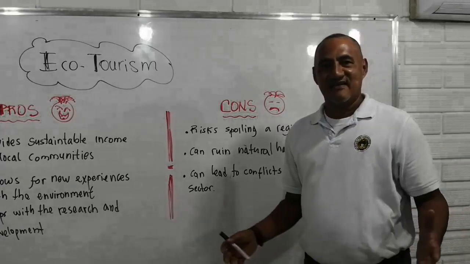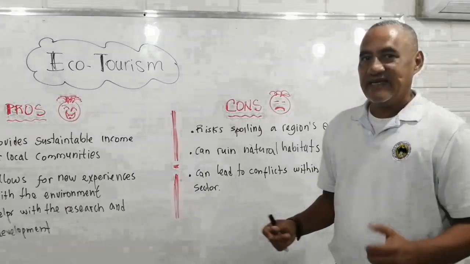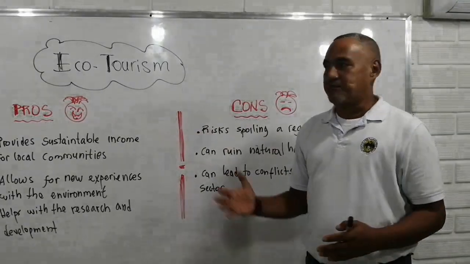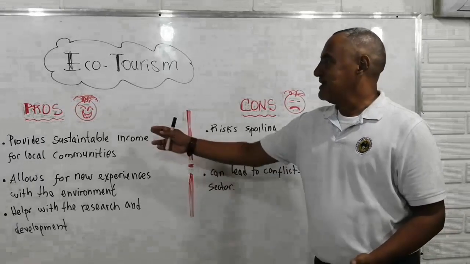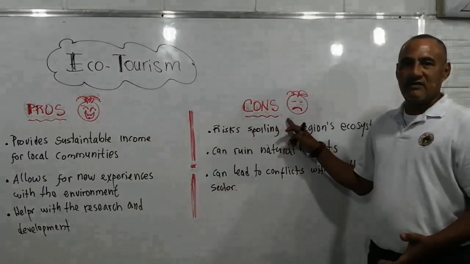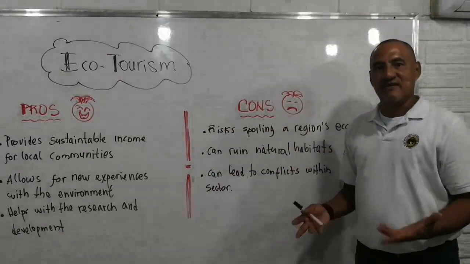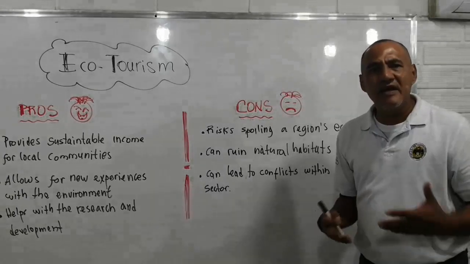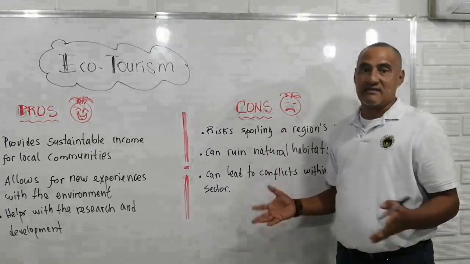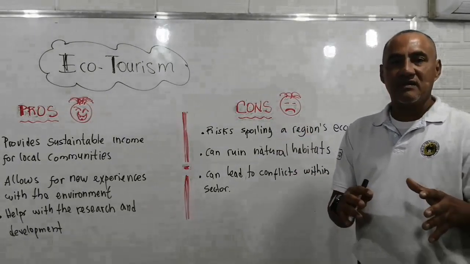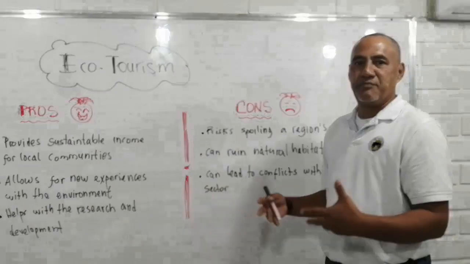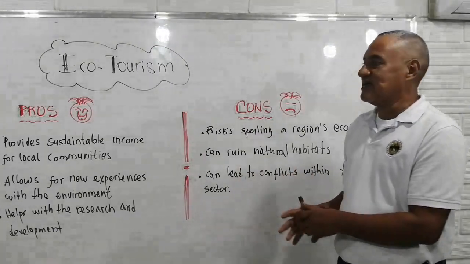All right, then let's keep on with the class. Ecotourism, as I said, pros, which are the advantages, ventajas, and cons, which are disadvantages, desventajas. Hey, that is unbelievable. It has some disadvantages that we have to take into account in order to improve that and not do them, all right?